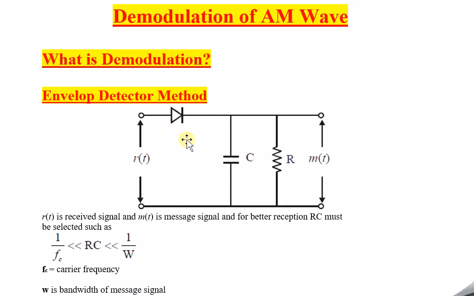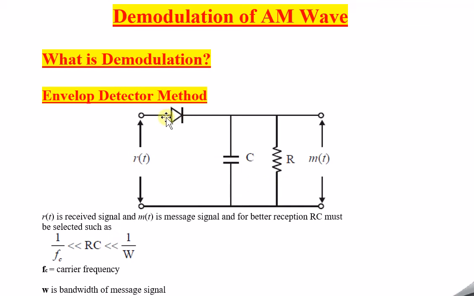So now please consider this circuit. This is the demodulator circuit using the concept of the envelope detector method. R of t is nothing but the AM wave which is given as the input, and M of t is the message signal which we want to get, exactly what we sent at the transmitter end. And this diode is there, and the circuitry in between is involved in order to achieve the demodulation. Okay, this diode is used for rectification, and the capacitor and resistor are connected in parallel.